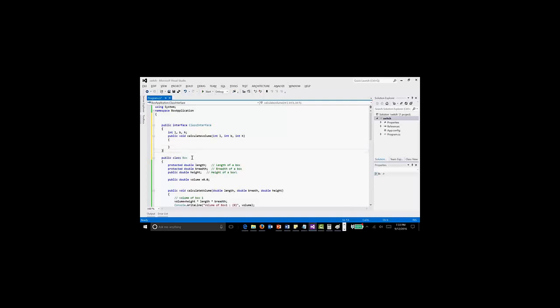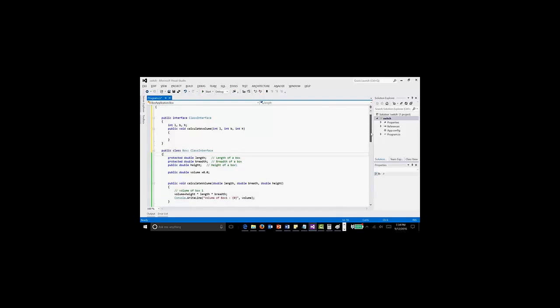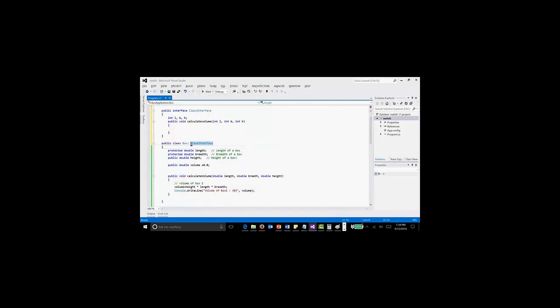After that, we will mention some classes. That classes will use this one like this. For example, class interface. So now this class is using this interface.